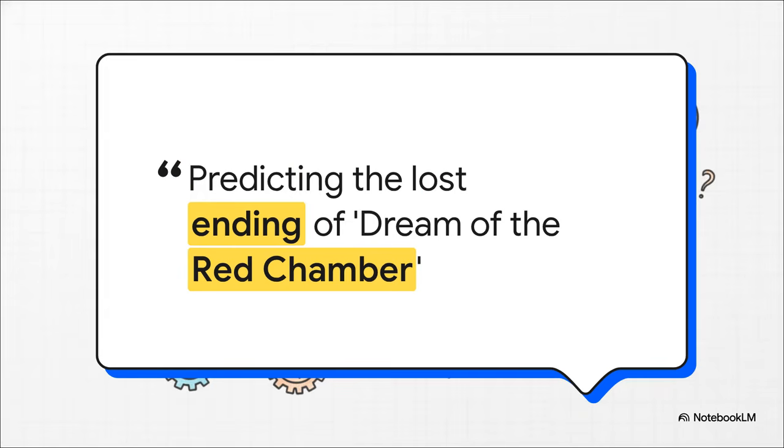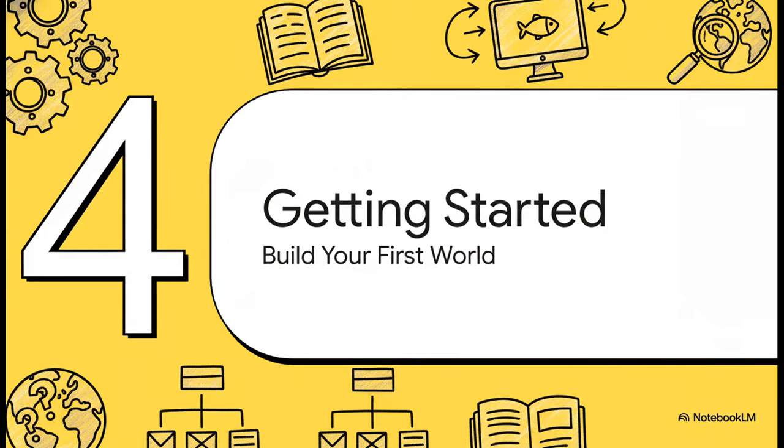So get this. The team took the first 80 chapters of a famous, unfinished 18th century Chinese novel, Dream of the Red Chamber. They fed it all into the simulation to predict a plausible ending based on the characters' established personalities and all their relationships. It's just this beautiful marriage of literary analysis and swarm intelligence. How cool is that? So how hard is it to actually get this up and running yourself?